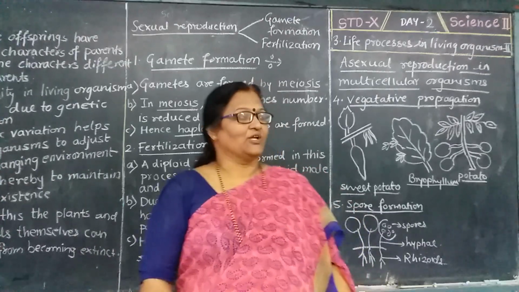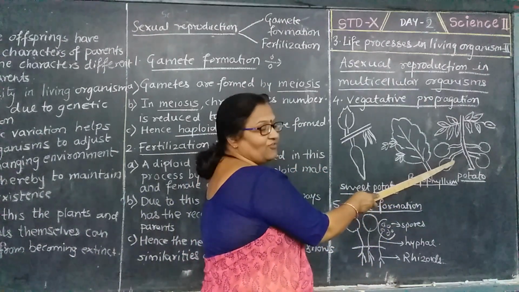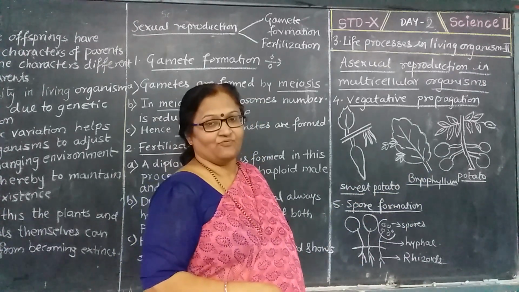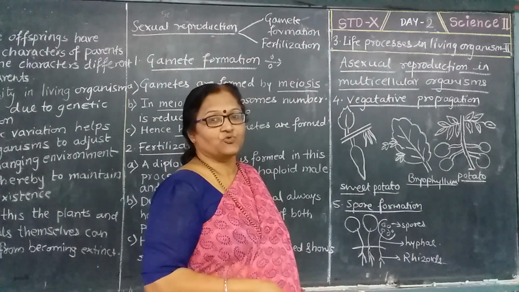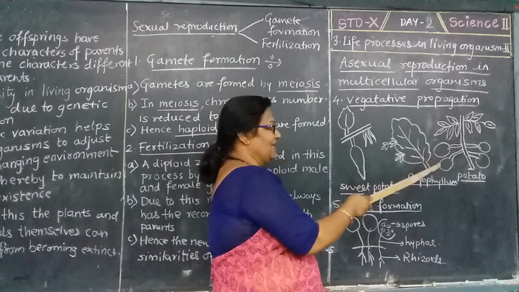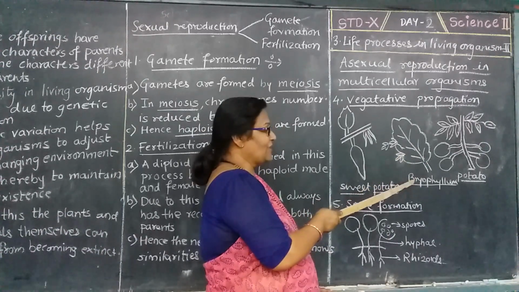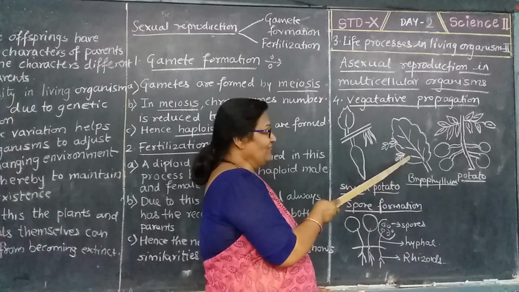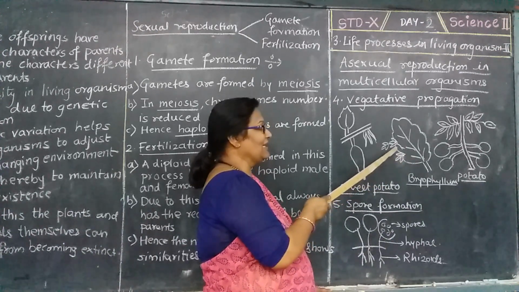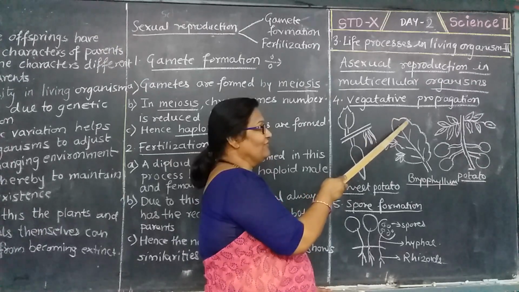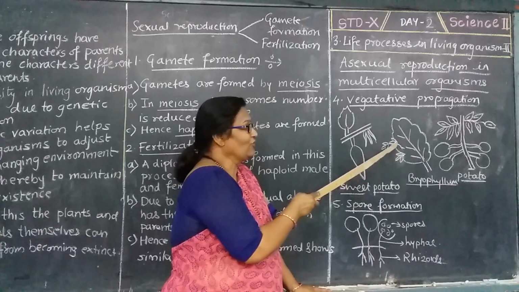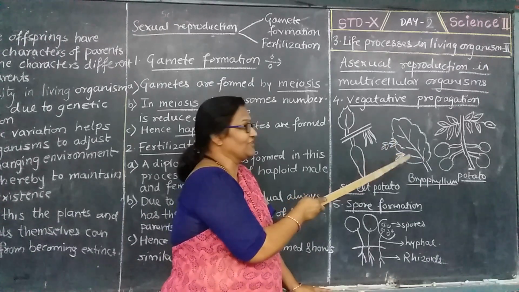Now in case of a potato, we know that the potato has a number of eyes. Whenever these eyes fall into the soil, the eyes give rise to new potatoes. Next one, the leaf of a bryophyllum plant. The leaf gives birth to the leaf. We see that the bryophyllum plant has a leaf which has some edges, and the leaves give birth to new leaves at the edges of this leaf.